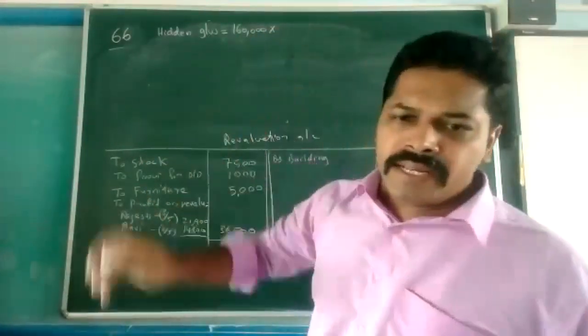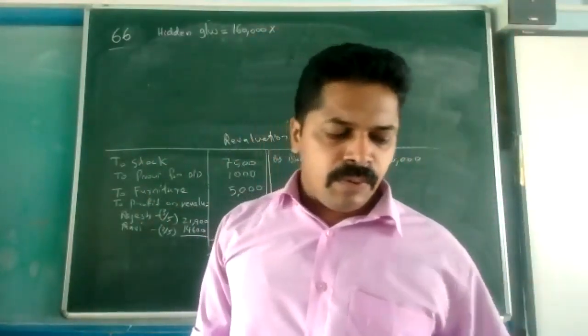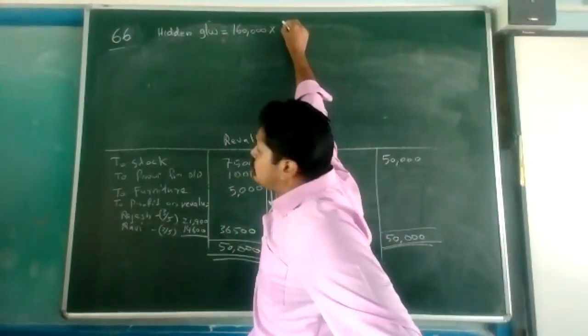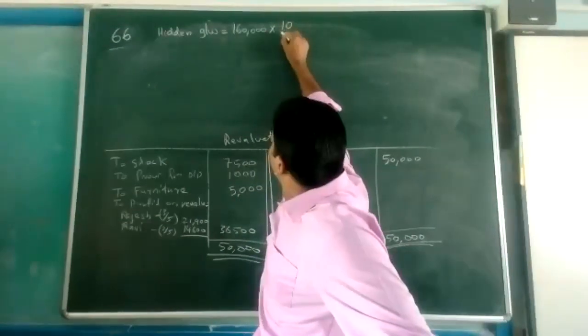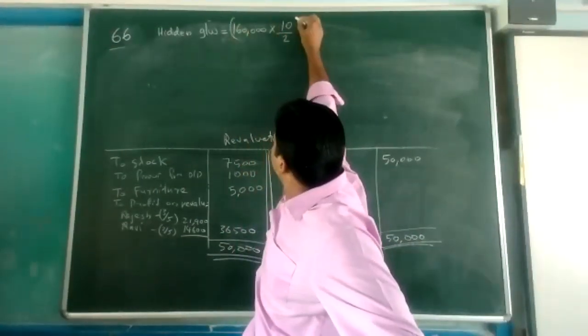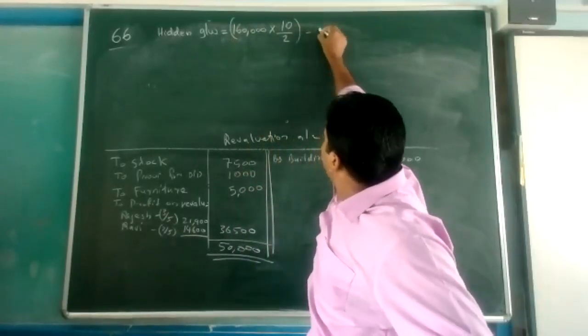What is the new partner's share? We have to multiply with its reciprocal. Its share is 2/10, reciprocal is 10/2. From this, we have to subtract actual capital.